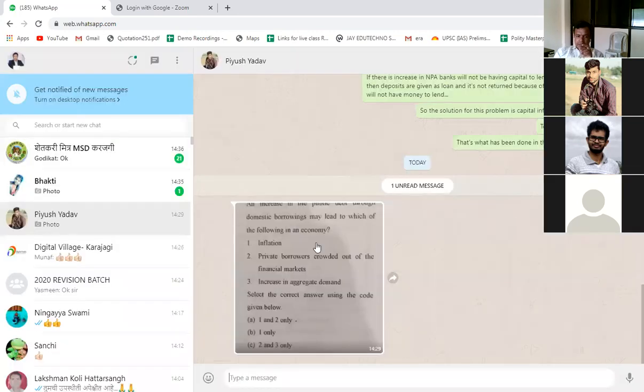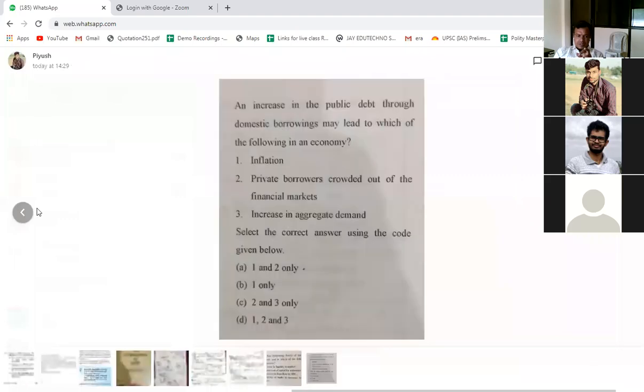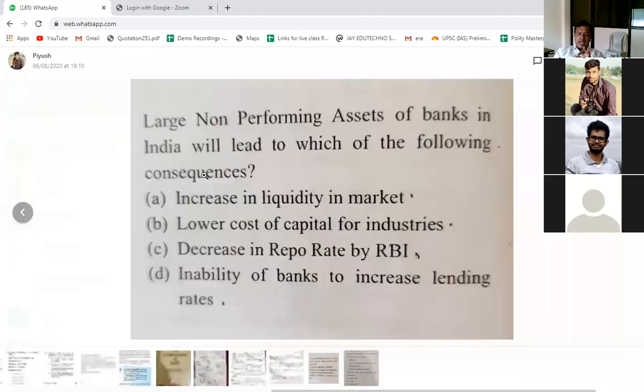See, in UPSC, it's very important to understand the question, right? So the question is that the large NPA, that is increase in the non-performing asset, it means the borrowers are not repaying the loan back to the bank. So what will happen? Increase in liquidity in the market. Will it lead to increase in the liquidity in the market? No, it will not, because liquidity कब होगी? When there will be infusion of the money into the market. So it will not happen.